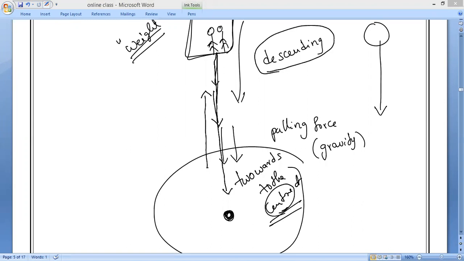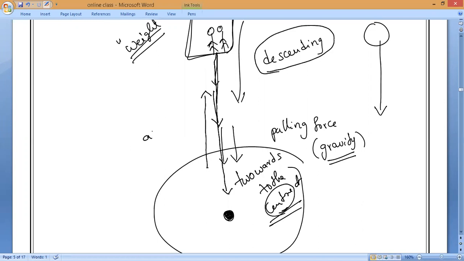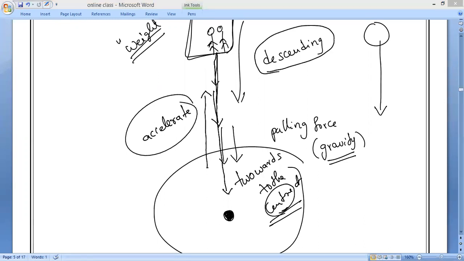Do you understand, everybody? So the force which is acting here, the gravity, tries to accelerate our body towards what? Towards the center. It is trying to attract us, trying to accelerate our body towards the center of the earth. So by then, no reaction force is acting on it.